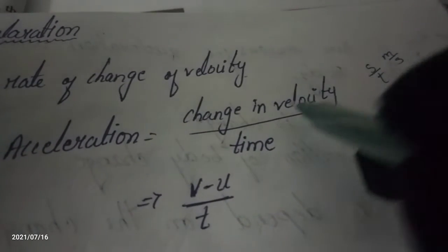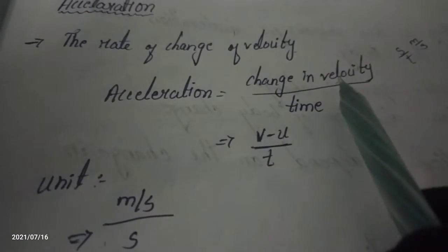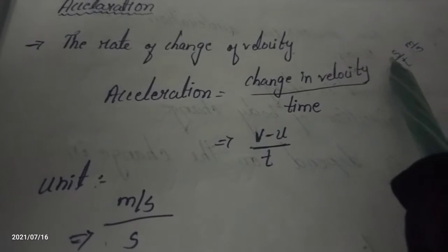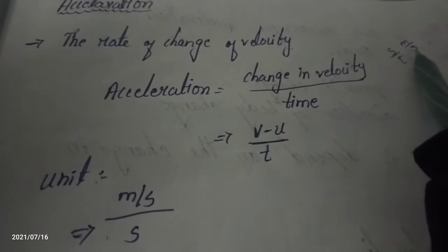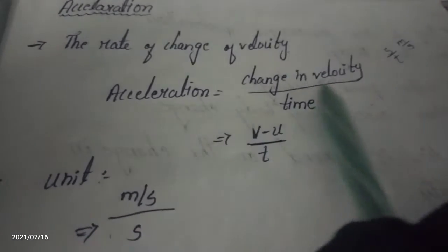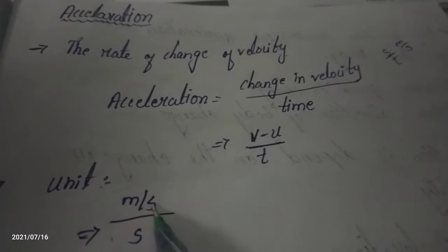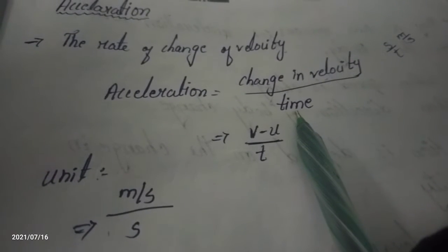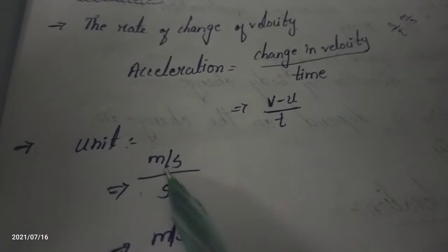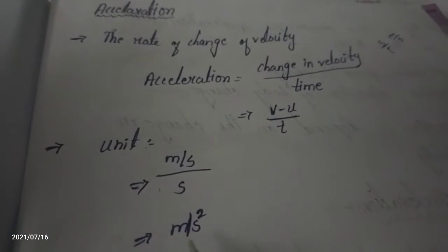Velocity is displacement by time; displacement unit is meter and time is second, so the velocity unit is meter per second. In the denominator we have time, which is again second. Second goes to the denominator, giving second squared. What is the unit of acceleration? Acceleration is meter per second square.